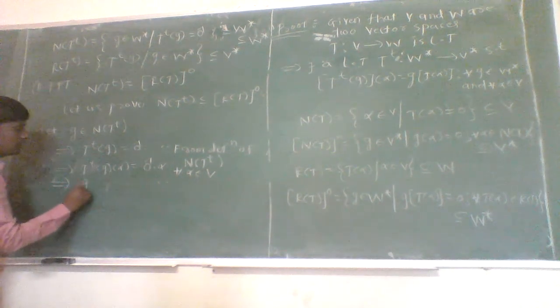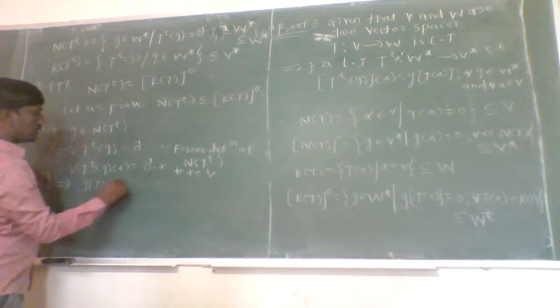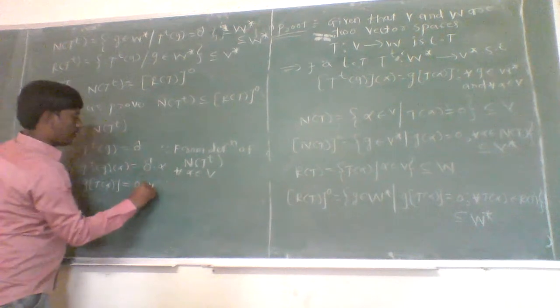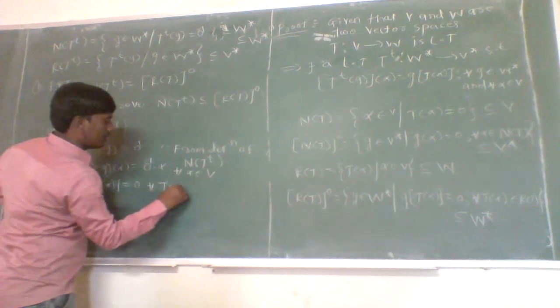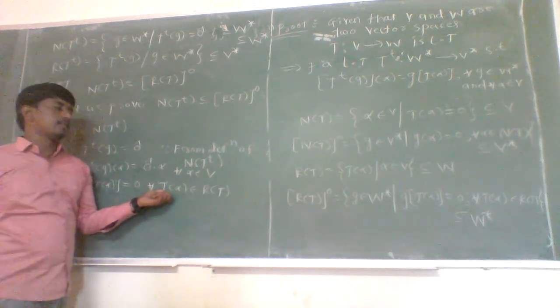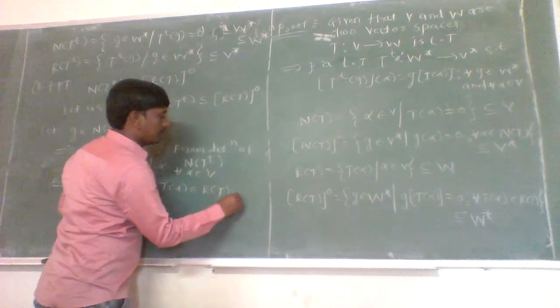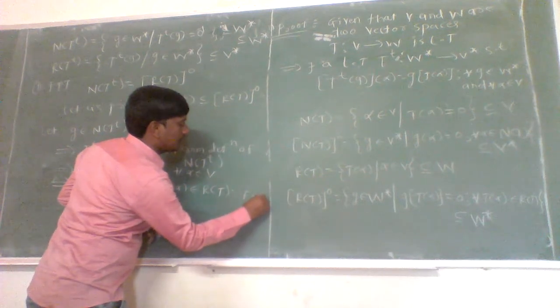Which implies g composite T of alpha equals 0 for all T of alpha belonging to the range space of T. Since we know that T of alpha are always members of the range space of T, and T to the power t of g of alpha is nothing but g composite T of alpha, from the definition of T to the power t.